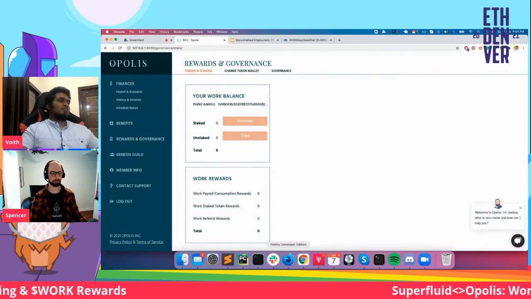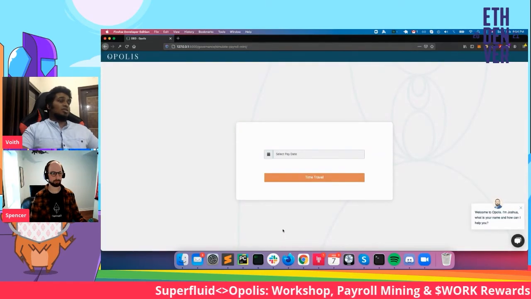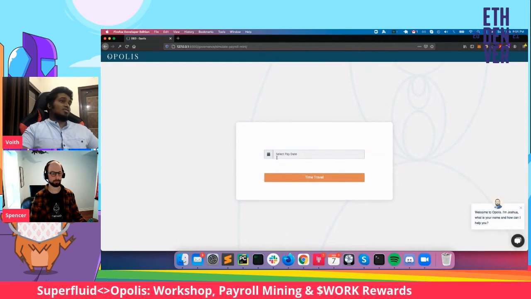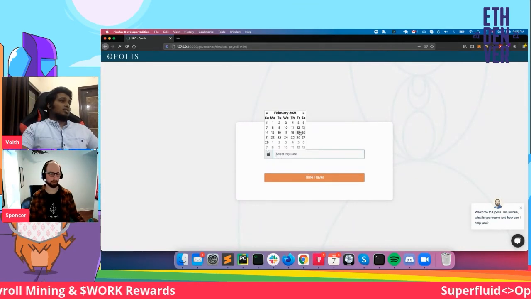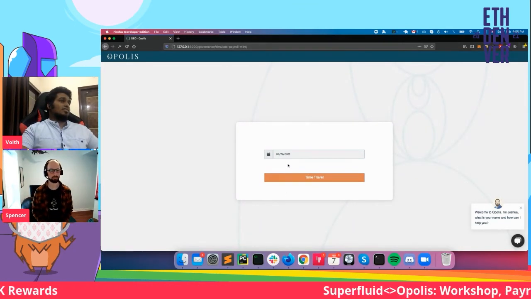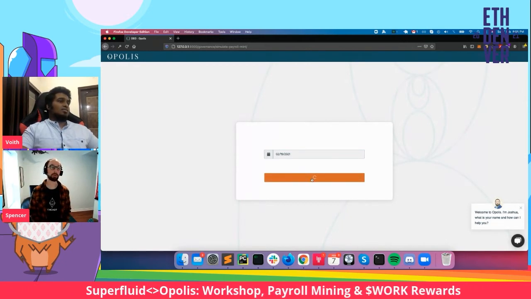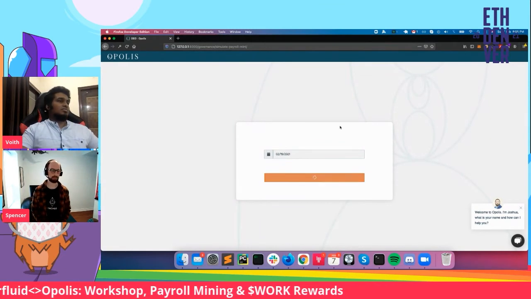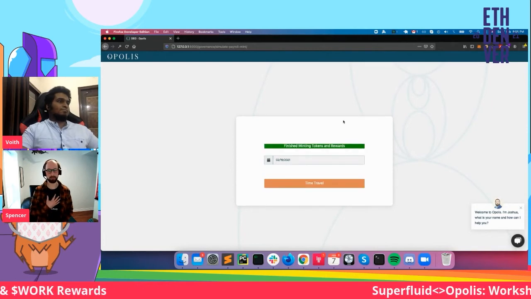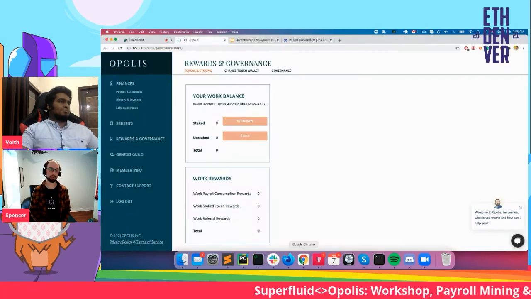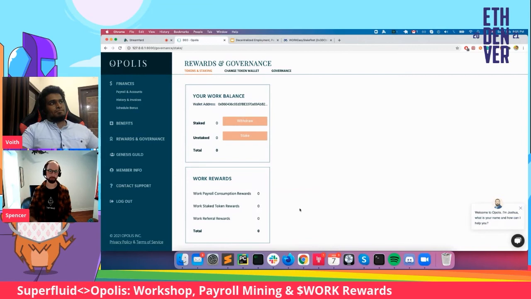I have built a tool here which is going to simulate this time travel thing. We are going to pretend that it's the 19th of February, and then see a payroll block will be mined, and you'll get your rewards. So let's select the date, 19th February, and fast forward the time to 19th of February. Let's click on this. Just as this is going, one reason this is important to understand is that the rewards that I get as a member are a function of the growth of the Opolis Commons as measured by the amount of money flowing through the payroll system.